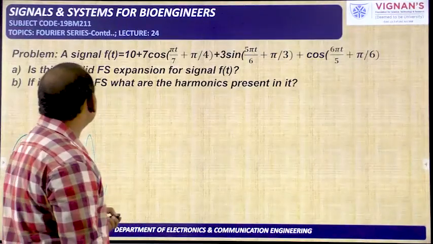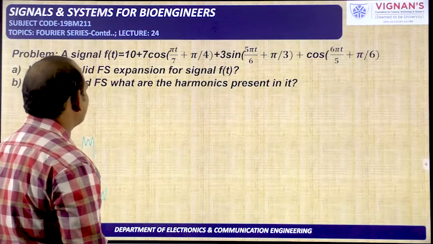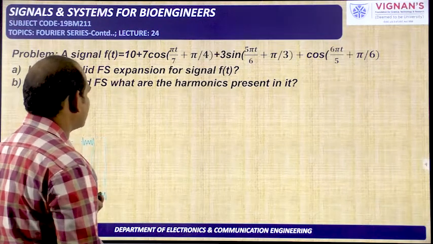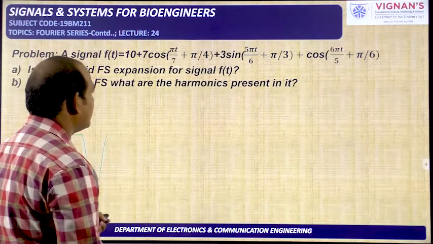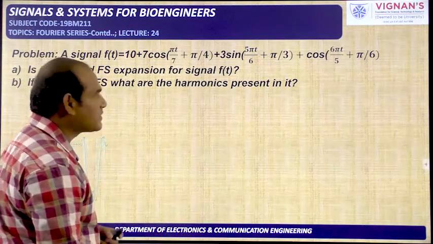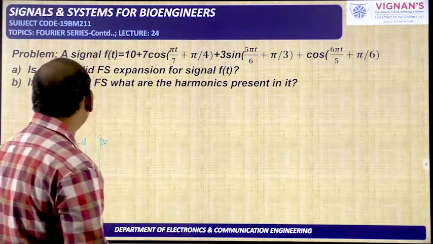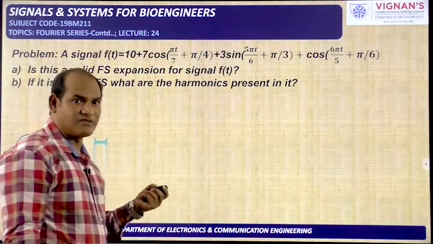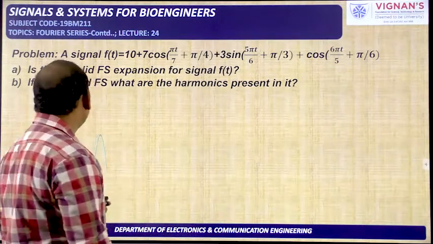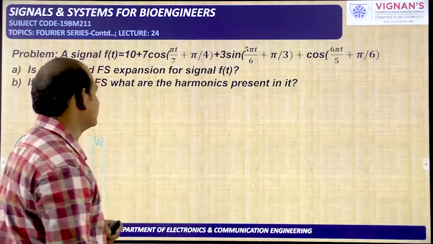So here the problem is a signal f of t is equal to 10 plus 7 cos of pi t by 7 plus pi by 4, plus 3 sin of 5 pi t by 6 plus pi by 3, and cos of 6 pi t by 5 plus pi by 6. Is this a valid Fourier series expansion of the signal f of t? That is the first question. Next, if it is a valid Fourier series, what harmonics are present in this one?